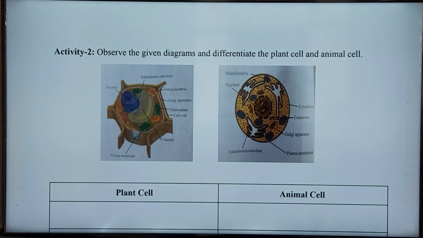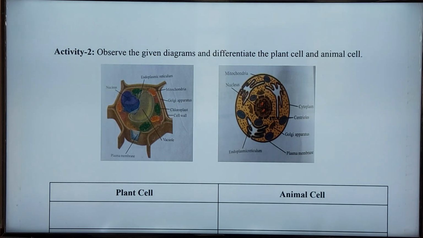Now let's see the second thing, which is chloroplast. Chloroplasts are very important cell organelles present in plant cells. Chloroplasts are responsible for photosynthesis. Already you know that photosynthesis occurs in plants only. Why? Because plants contain chloroplast. Animals do not contain chloroplast. So the second difference is that plant cells contain chloroplast, but animal cells do not have chloroplast.